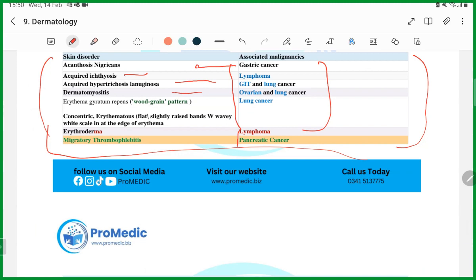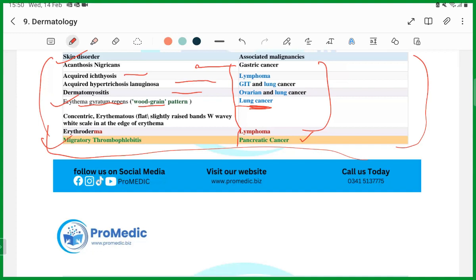Okay. Then erythema gyratum repens, also known as wood grain pattern, and it will be associated with lung cancer. Erythroderma, lymphoma. Migratory thrombophlebitis, pancreatic cancer. Guys, the important ones which are going to come in the exam are these. Remember them. All are important, but these are commonly repeated ones.